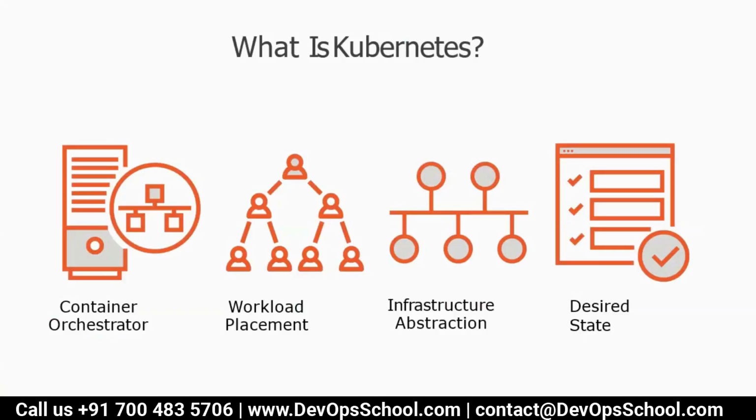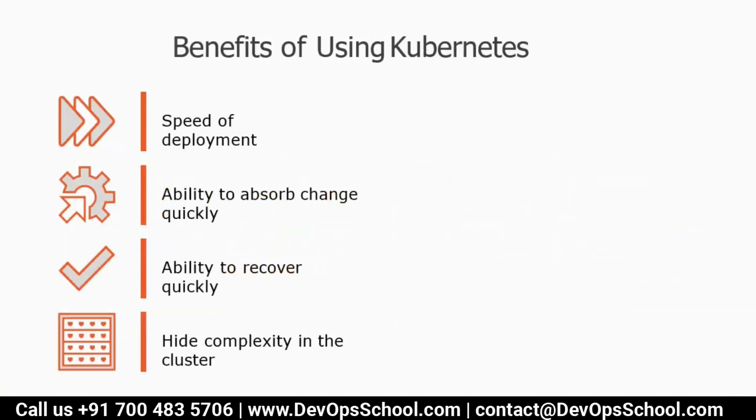So ultimately, what is Kubernetes? It is a container orchestrator, workload placement, infrastructure abstraction, and desired state. Guys, did you understand that? What is Kubernetes overall? Yes, sir. Okay. So guys, we have understood what Kubernetes is, and some of the benefits of Kubernetes, which include speed of deployment.